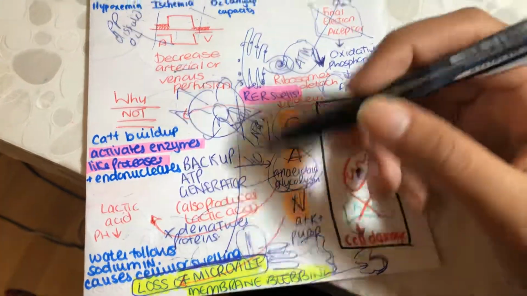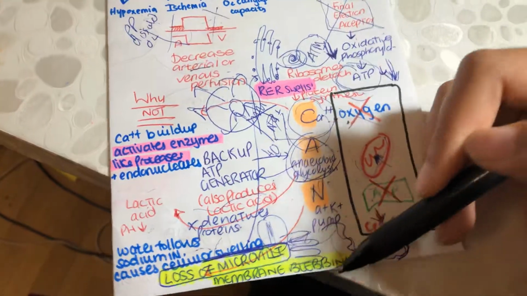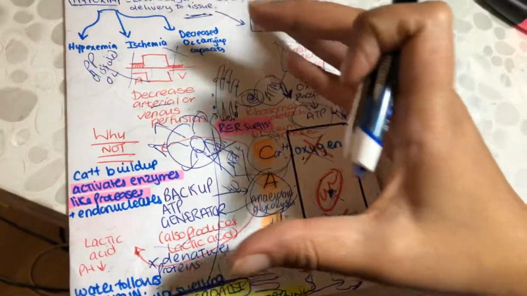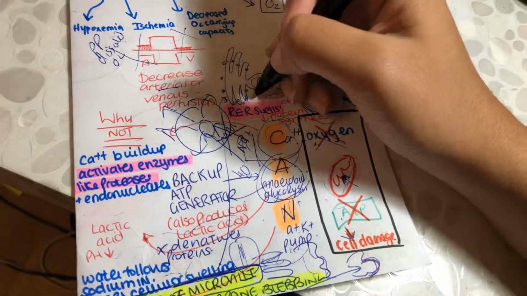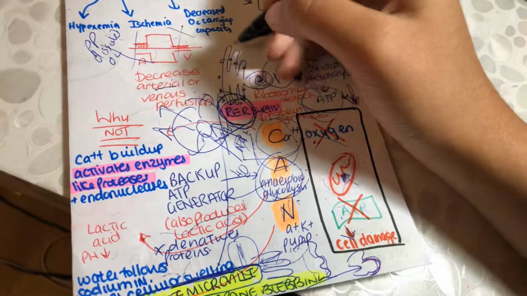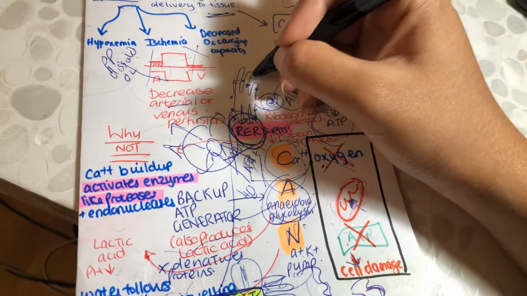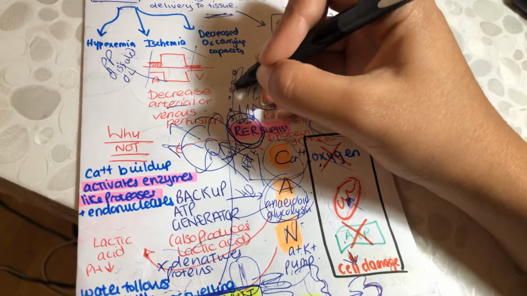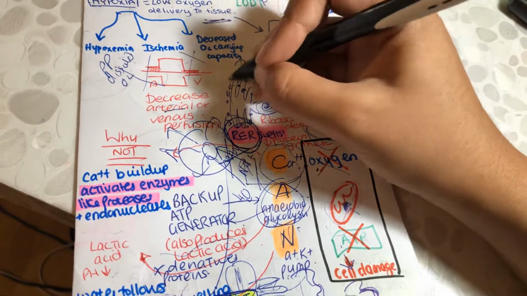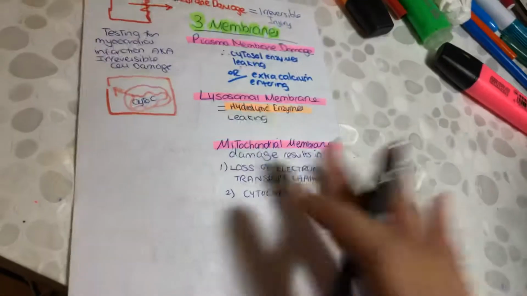But also something I forgot to mention, loss of microvilli, membrane blebbing. If your cell is expanding, what do we have inside the cell? RER. The rough endoplasmic reticulum will start to expand and swell, and the ribosomes are only loosely attached to your RER, so the ribosomes will disperse and dissociate.